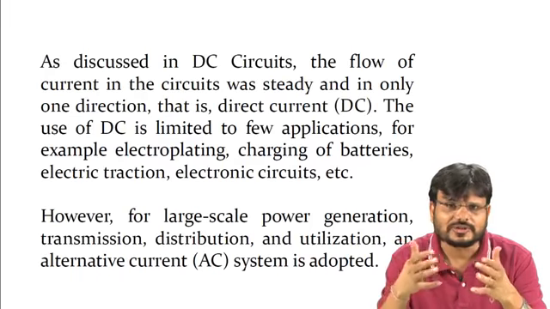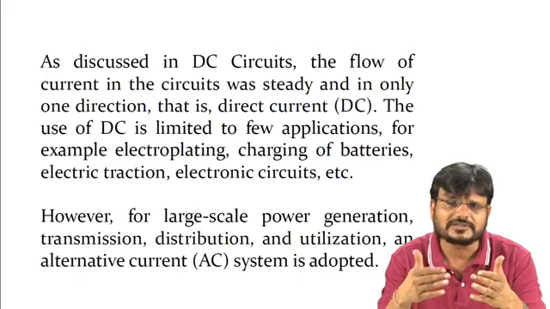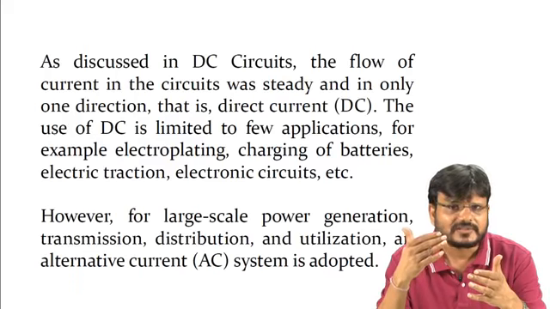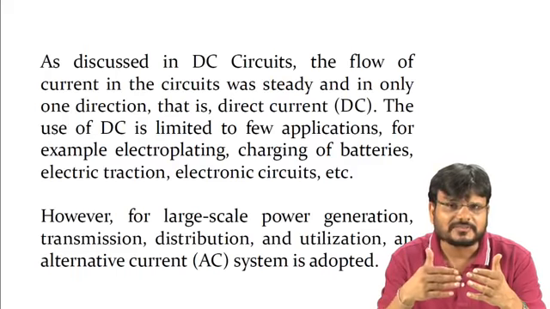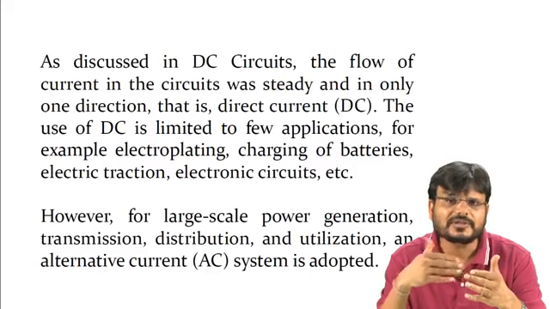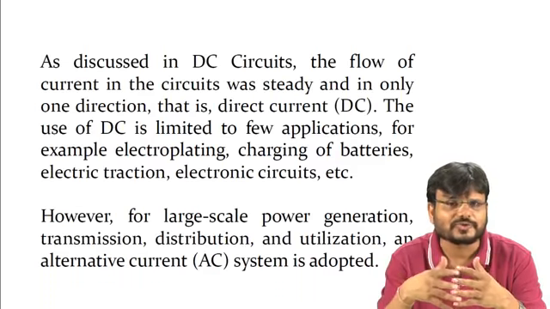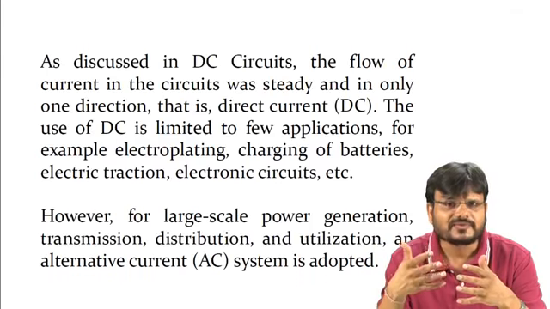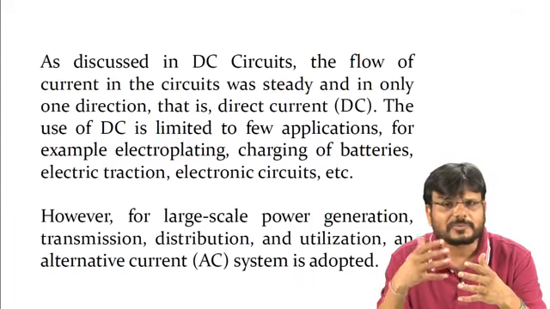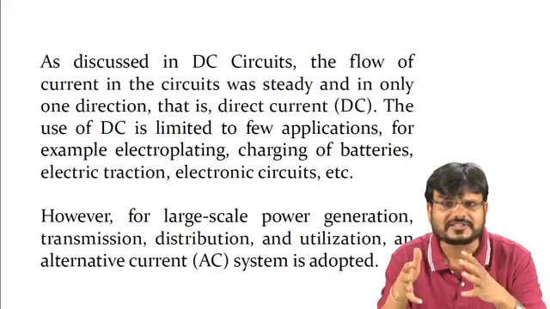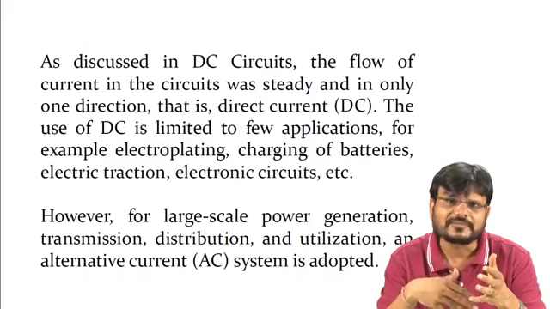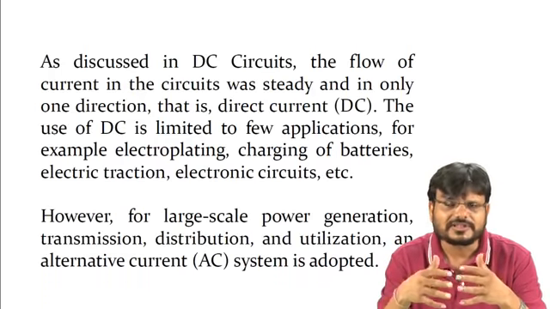So you have to convert this AC voltage to high voltage. That means 11 kV has to be converted to either 440 kV or 765 kV, and then you transmit this power. There are some reasons why you step up the voltage. It is used basically for economical purposes.